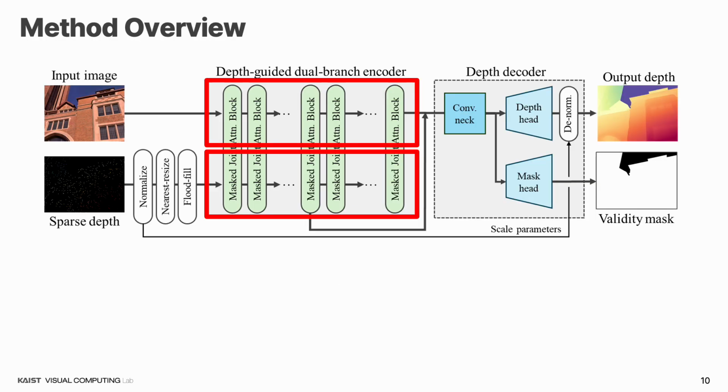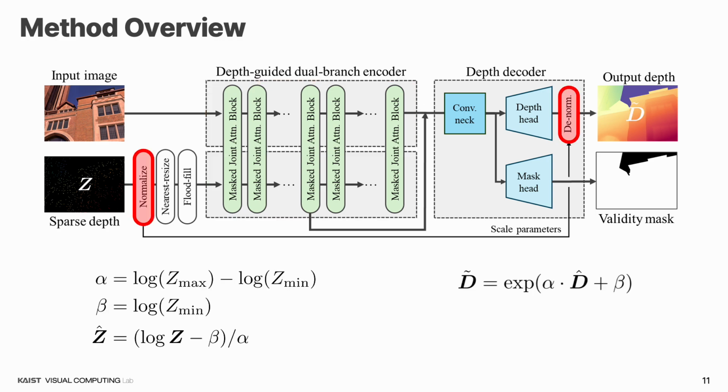We initialize both the RGB and depth branches with the pre-trained DINOv2 ViT encoder and train with regression end-to-end. To align with the statistical distribution, we apply log normalization using the minimum and maximum sensor depths, scaling values to minus 1 and 1. These exact same normalization parameters are then used to denormalize the decoder output. Notably, because we don't constrain the network output to a rigid 0 to 1 range, the model can still infer possible metric depths in the regions lacking reliable sensor data.